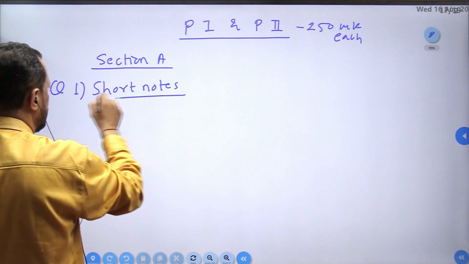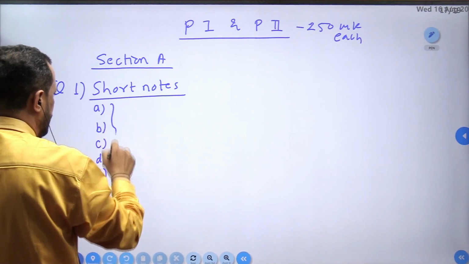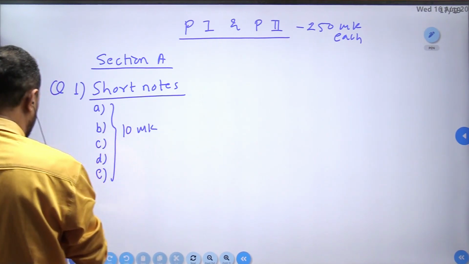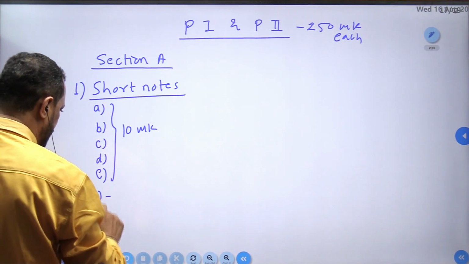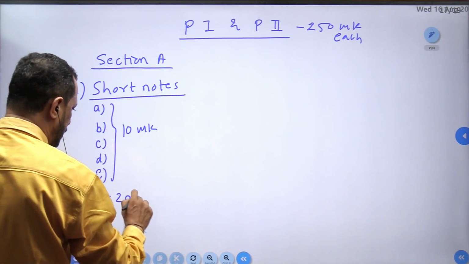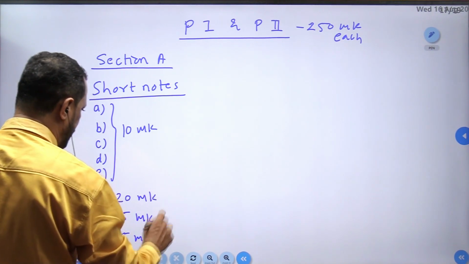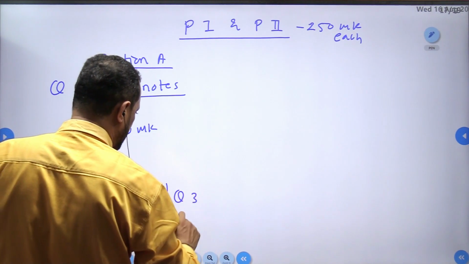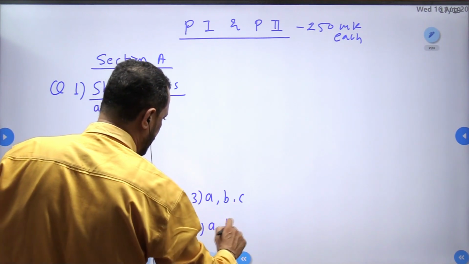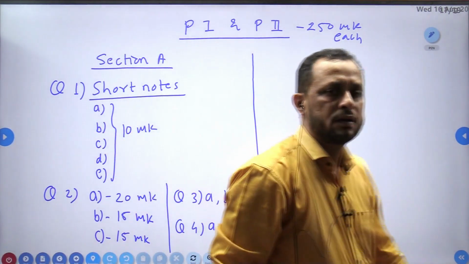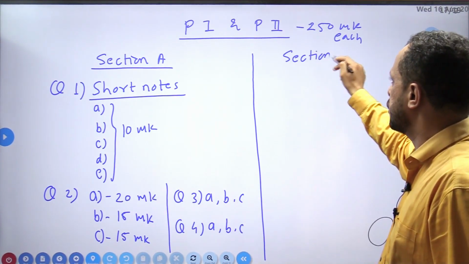short notes A, B, C, D, E, each for 10 marks. Question 2 will have A, B, C. A will be for 20 marks, B for 15 marks, C for 15 marks. In the same way, question 3 and question 4 will have ABC, ABC. Now paper 2, sorry, section B, please copy.